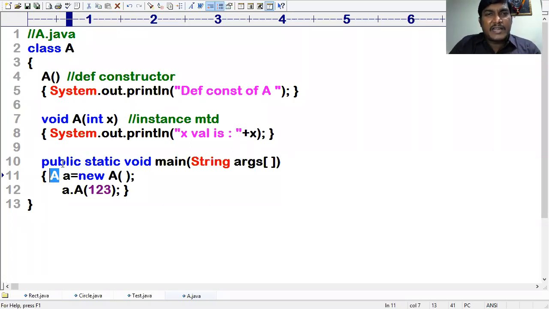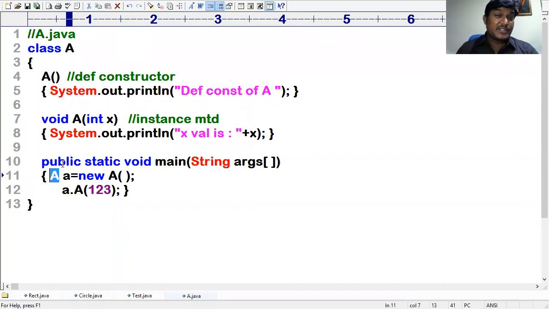That will be considered by the system as an instance method. Will be considered by the system as what? Instance method. Thus, it must be called explicitly. You have to call them explicitly. This is what exactly you noticed here.